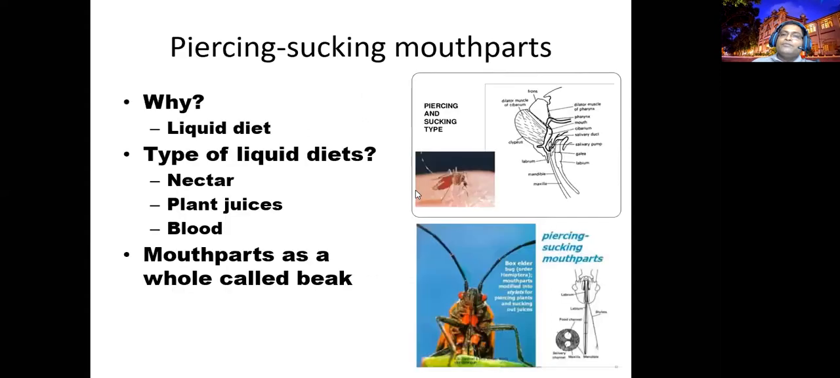First category, piercing and sucking, because their task is to suck sap, nectar or blood, according to the different insect groups. This mouth part is also called a beak or stylet. Stylet means a very sharp aperture, right? Very sharp instrument-like structures in the mouth, due to the modification of mandible, maxilla and labium joined together to form a piercing appendage.